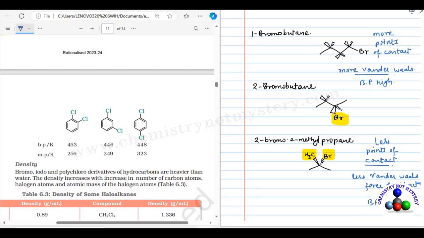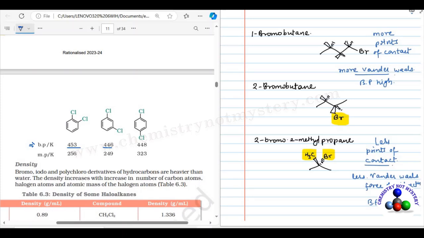So here when you examine the boiling point of different isomers of dihalobenzene, the first one is orthochlorobenzene, the second is metachlorobenzene and the third one is parachlorobenzene. When you compare the boiling point of these isomers, it is nearly same.